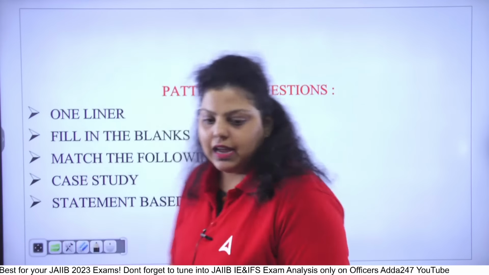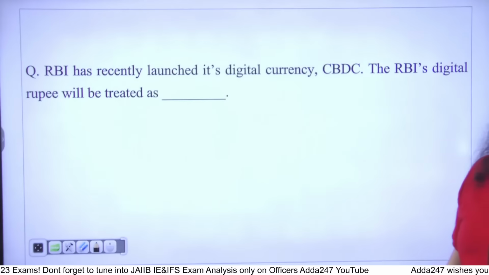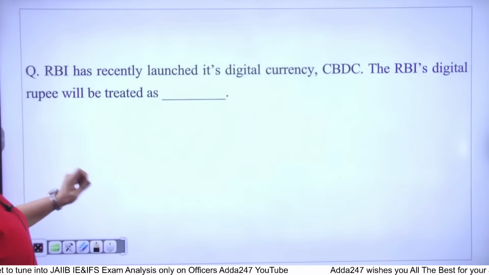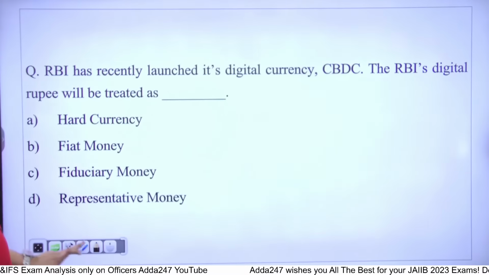Okay, so let's start. The first question is asking that RBI has recently launched its digital currency, CBDC. The RBI's digital rupee will be treated as which of the following types of currency?